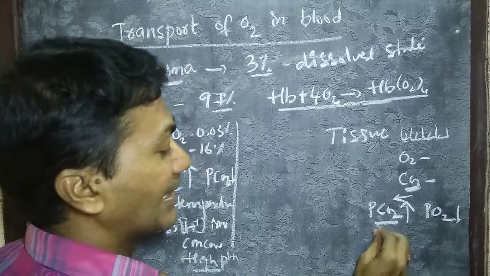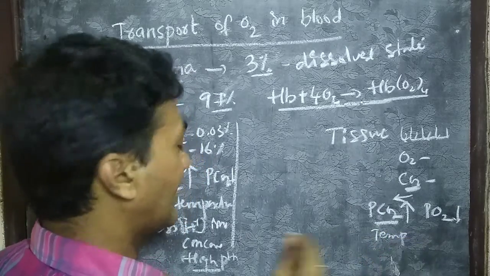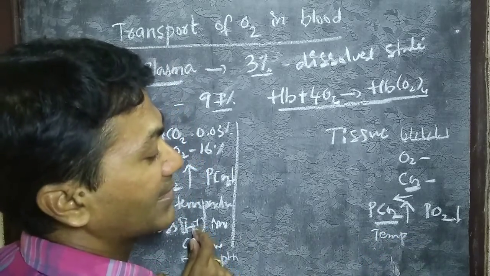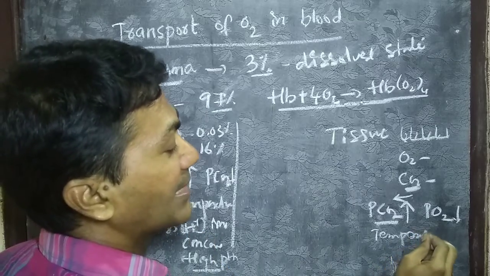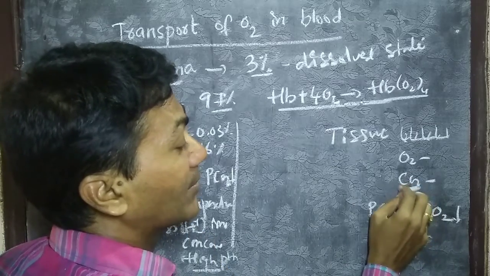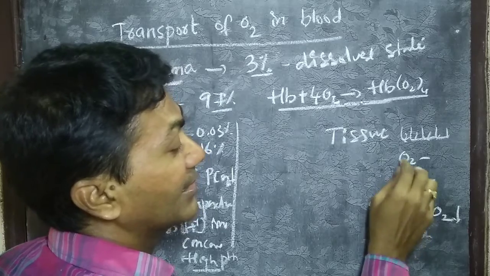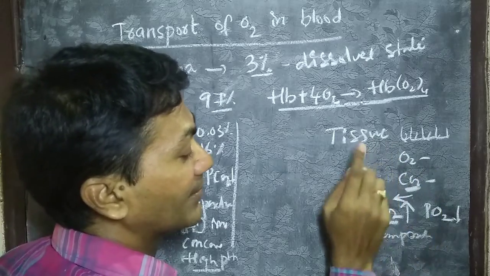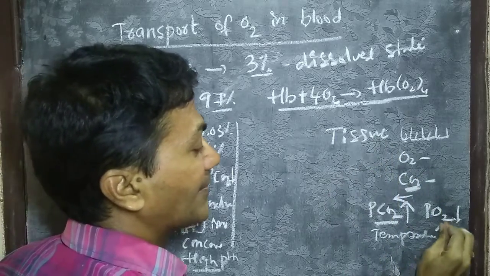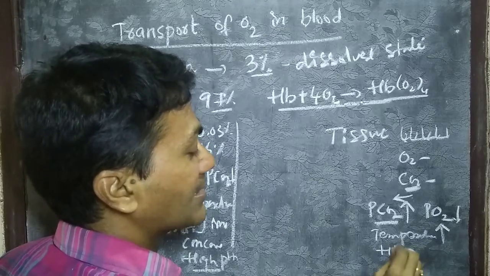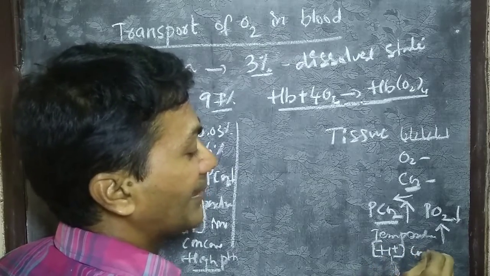Clear? And then temperature is higher than the temperature present in the lungs. Why is temperature high? Because of metabolic activity, respiration releases heat. So temperature is high, and H plus ion concentration is also high.